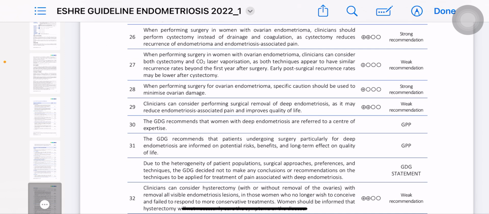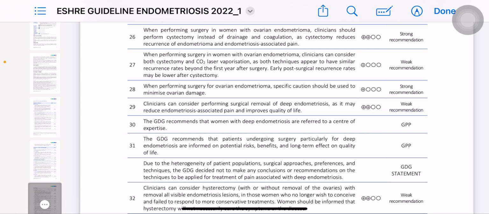When performing surgery in women with endometriomas, clinicians should perform cystectomy instead of drainage and coagulation, as cystectomy reduces the recurrence of endometrioma and endometriosis associated pain. Why is cystectomy preferred? Because when you are doing drainage, there may be spillage, so there is a chance that the disease may spread.